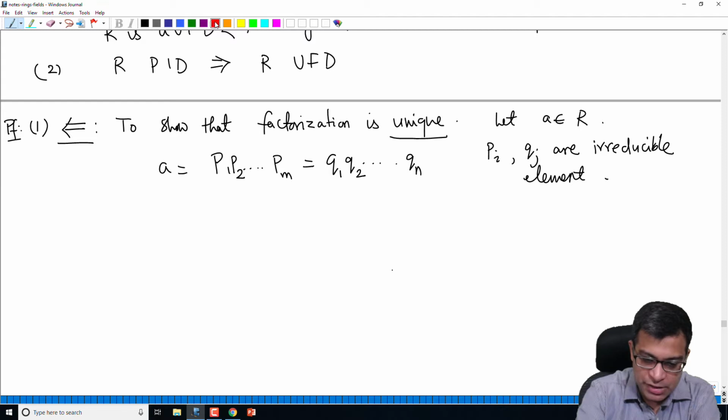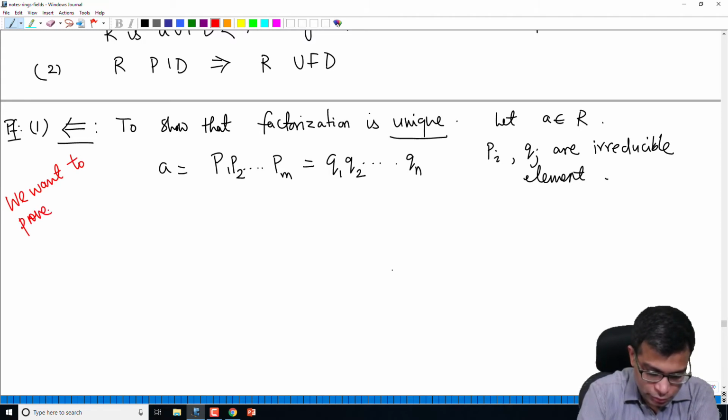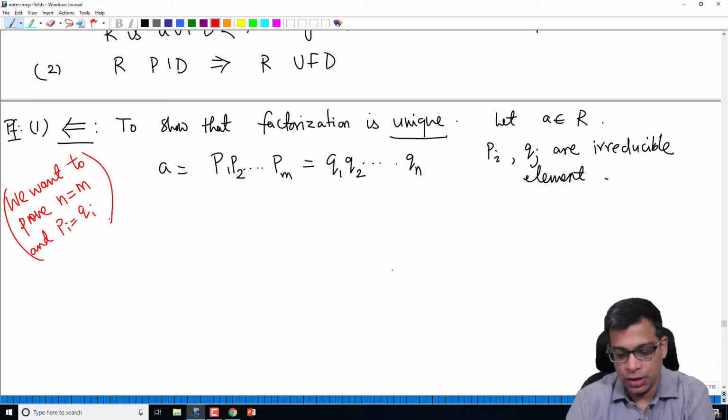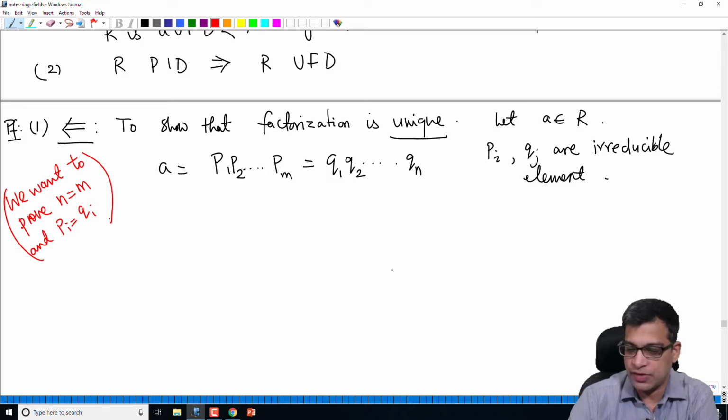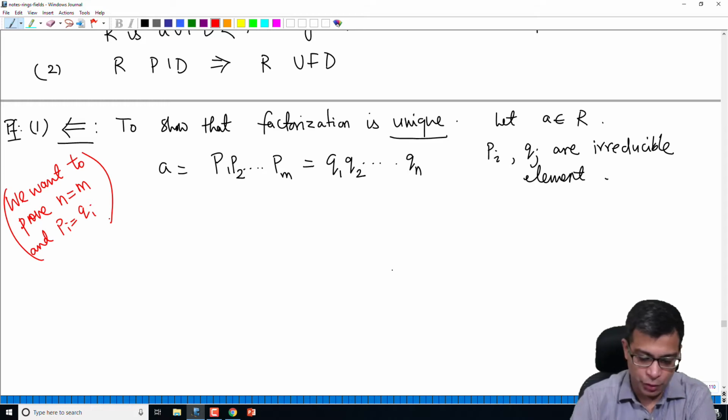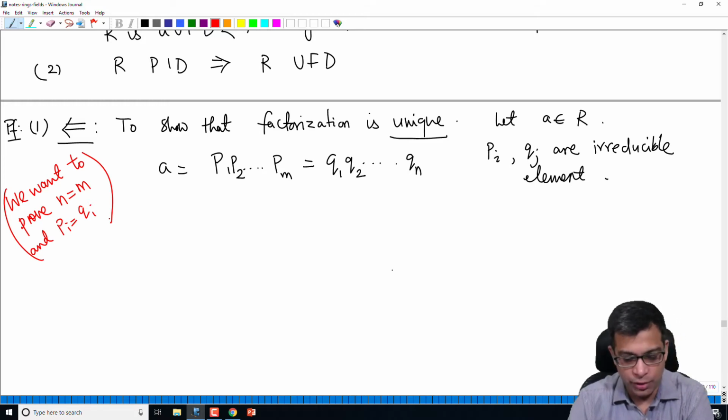What we want to prove is that n equals m and pi equals qi after permuting them. Of course, if you write the pi's in a different order, we do not think of that as a different factorization. So 2 times 3 is the same as 3 times 2 in the integers; they do not give two different factorizations of 6. So after permuting if necessary, pi is qi.